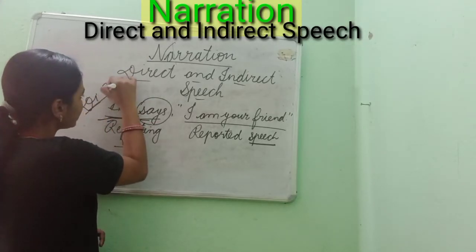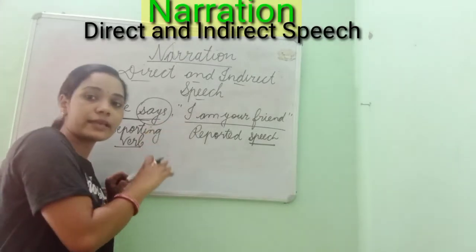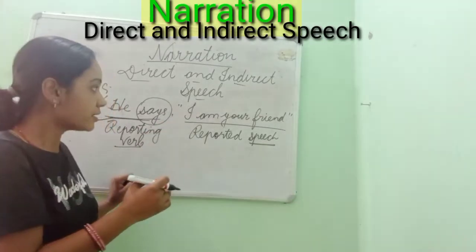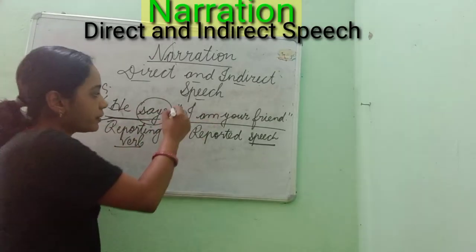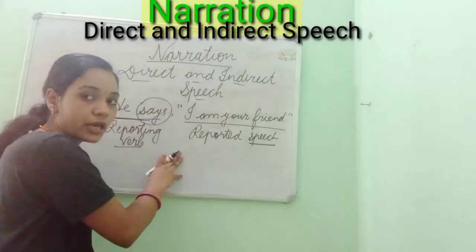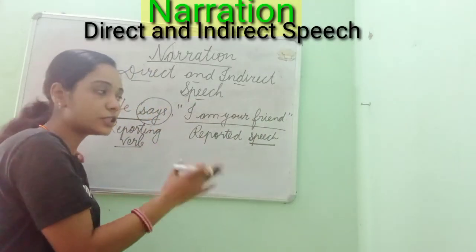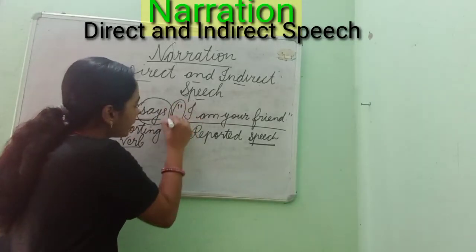This is direct speech. How will you understand whether it is direct speech? When the statement is written under inverted commas, it means it is direct speech. And when we change it into indirect speech, we have to follow the first important rule: we remove the comma and inverted commas.